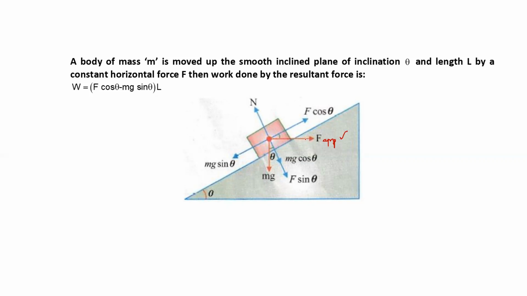If this is the component of the force, and this is theta, this is 90 minus theta, this will be theta, correct? This is F cos theta and this is F sin theta. So in the upward direction, how much force is acting? F cos theta. Due to gravity, mg sin theta acts in the downward direction. It is moving up, which means F cos theta is greater. So the net force is F cos theta minus mg sin theta, and the length it has to cover is L. So the work done is (F cos theta minus mg sin theta) into L. Okay, got it?